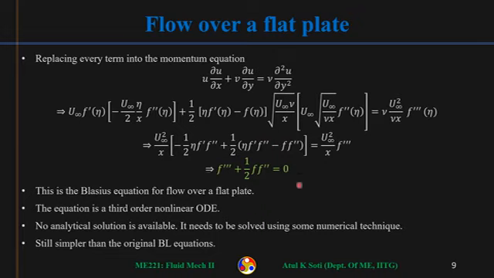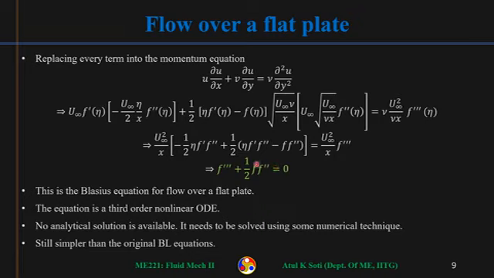So in the end, those boundary layer equations eventually become an equation in small f. Okay, what is this f prime, double prime? These are derivatives of f with respect to eta, df by d eta. So this is d3f by d eta cube, and this is d2f by d eta square.